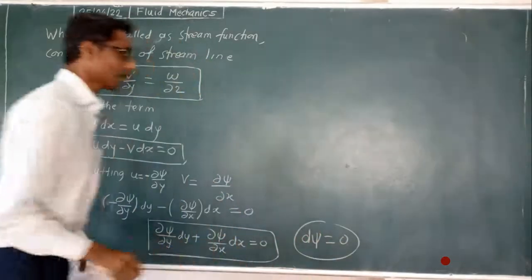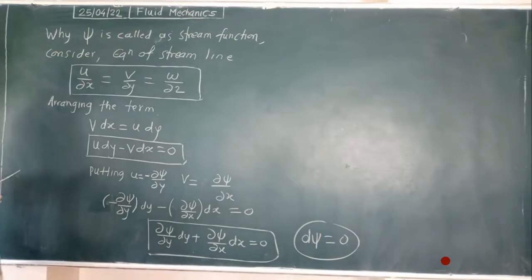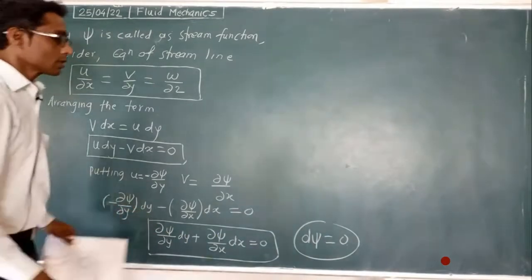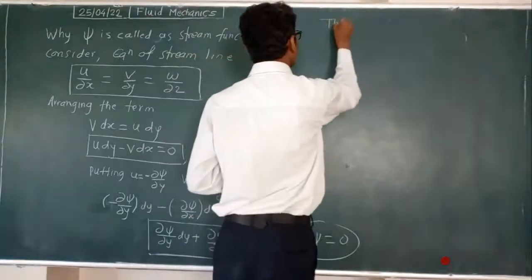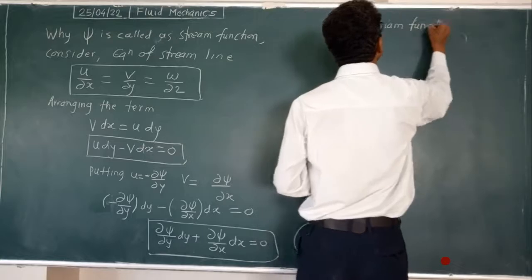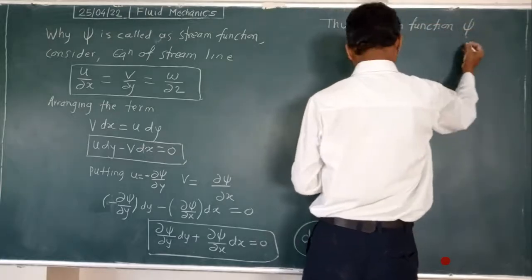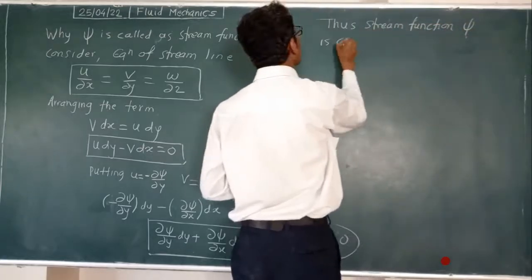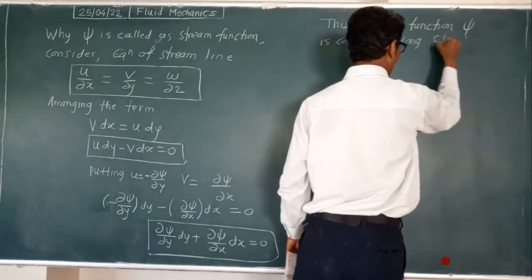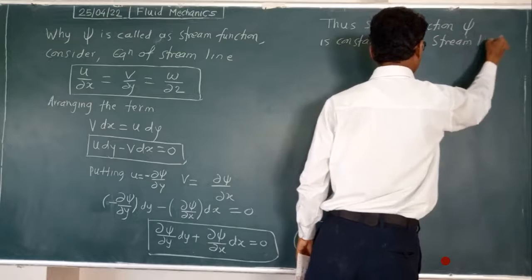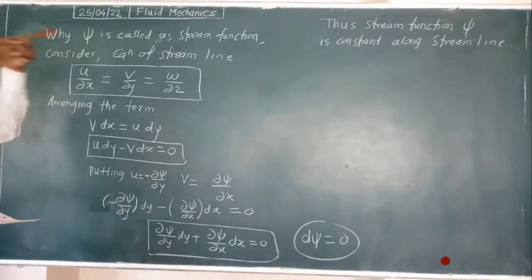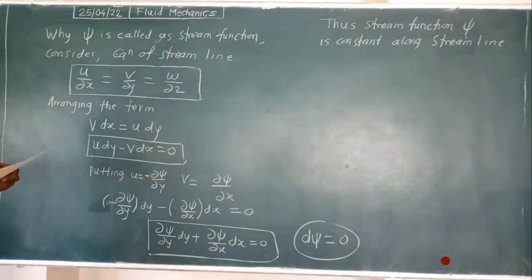The meaning of dψ equal to 0 is that the stream function remains constant. Thus the stream function psi is constant along a streamline. dψ is equal to 0 means the stream function psi is a constant along the streamline.